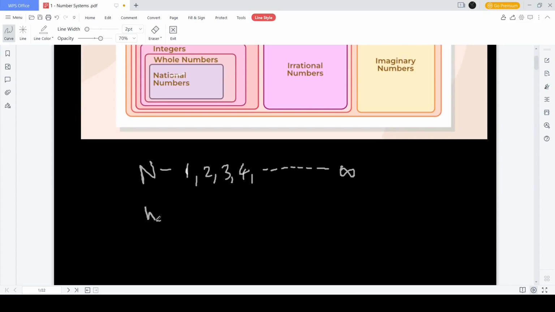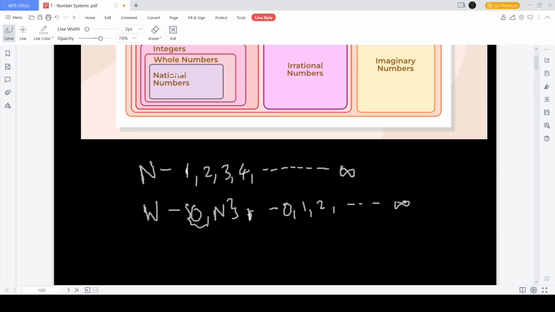Okay, whole numbers are the next set. It is basically 0, comma, natural numbers. This can be written like this, and it also looks like 0, 1, 2, so on up to infinity.